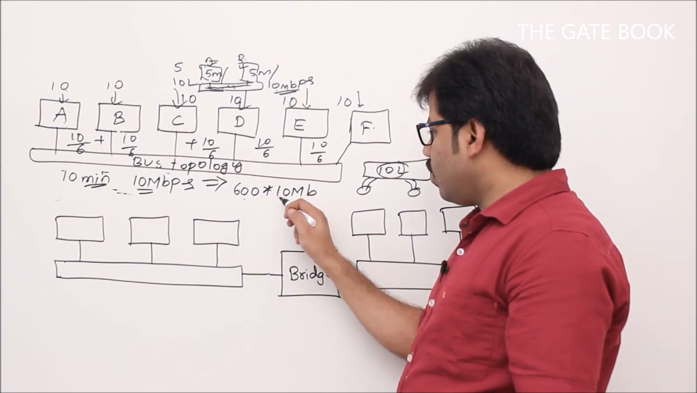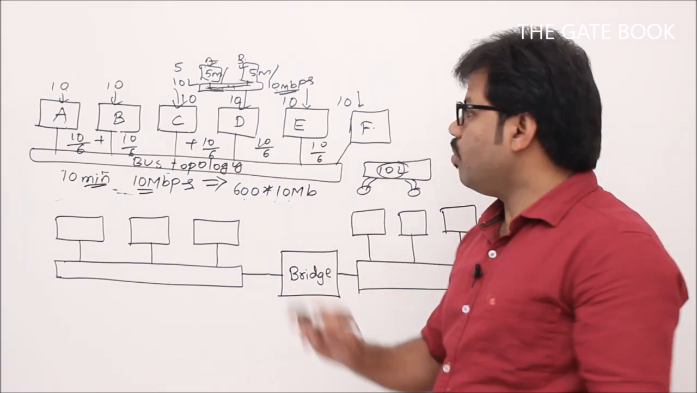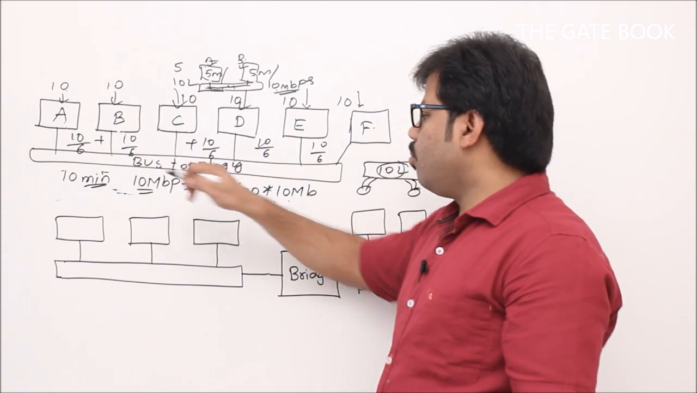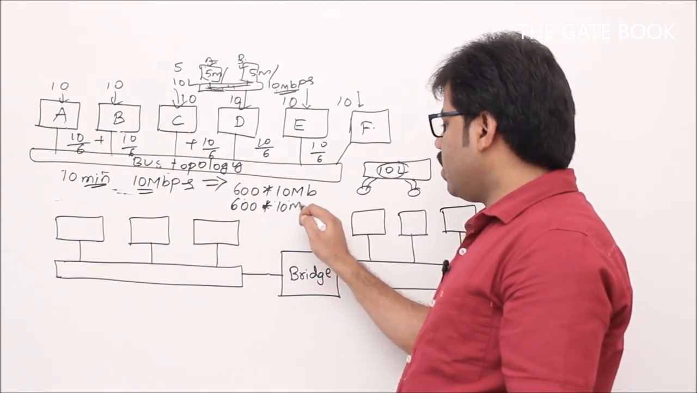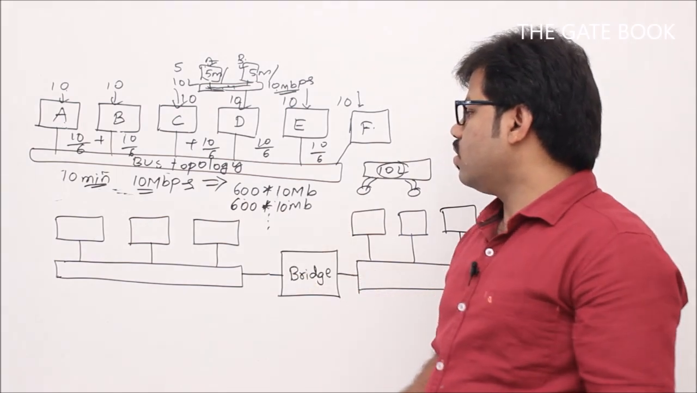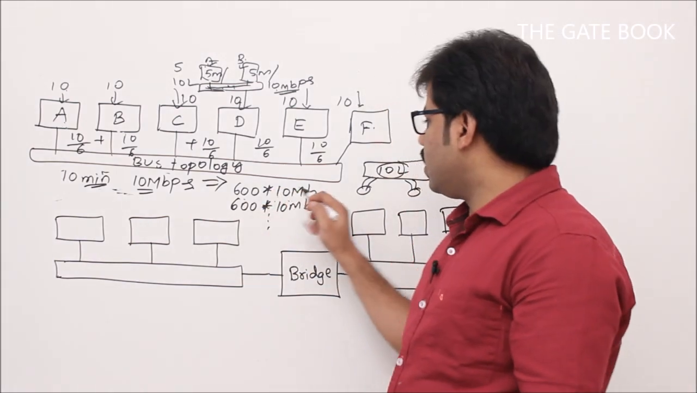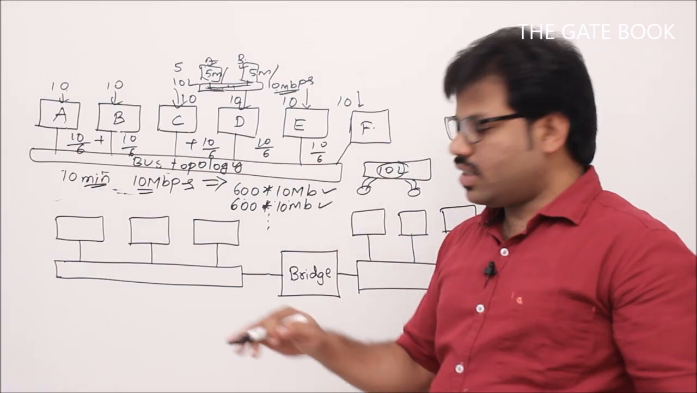Finally 600 into 10 megabits, remember it. Similarly, in the next 10 minutes, B is going to have 600 into 10 MB. That means these many bits it can send in that way. So everyone is going to send this much data. Okay, now let's sum it up.